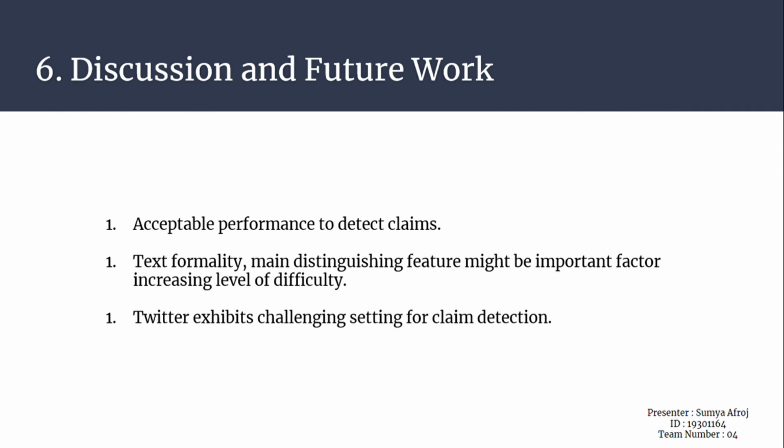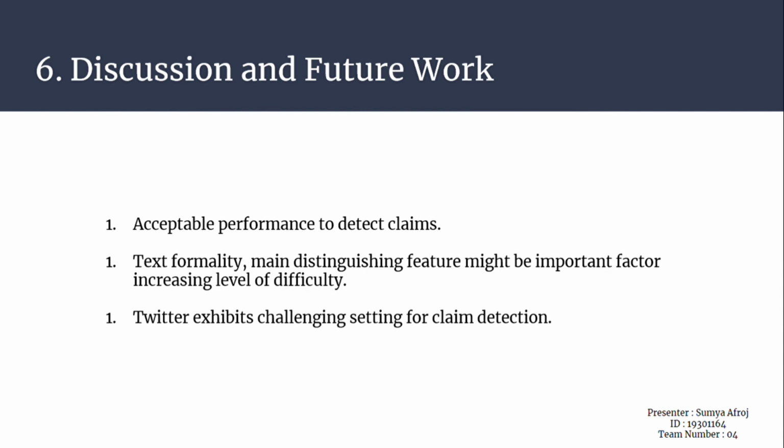And my final part is discussion and future work. From our experiments, we showed that we can achieve an acceptable performance to detect claims when the distinction between explicit or implicit claims is not considered. In the cross-domain experiment, we see that text formality, which is one of the main distinguishing features between the two corpora, might be an important factor that influences the level of difficulty in accomplishing the claim detection task.